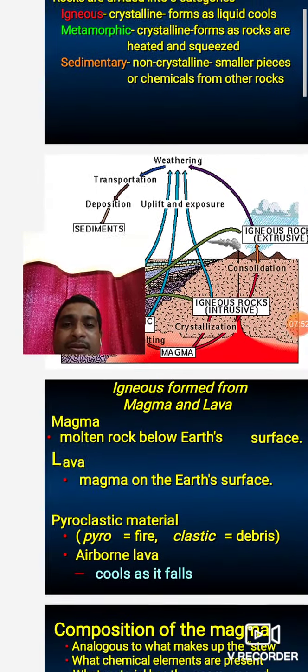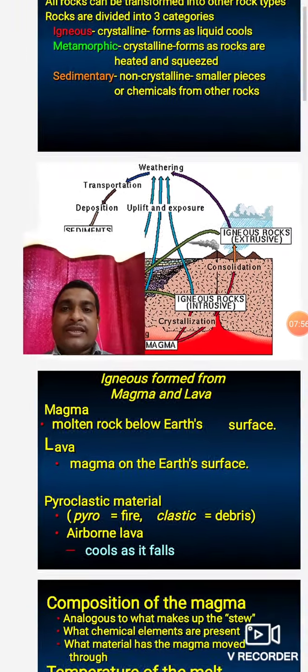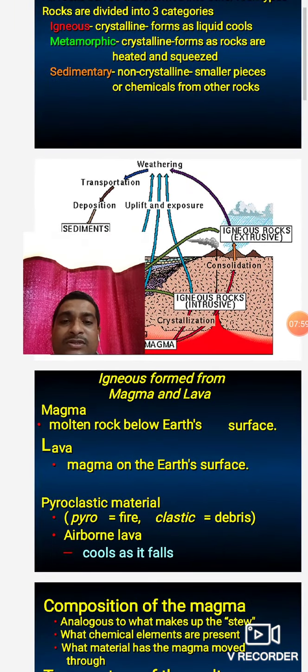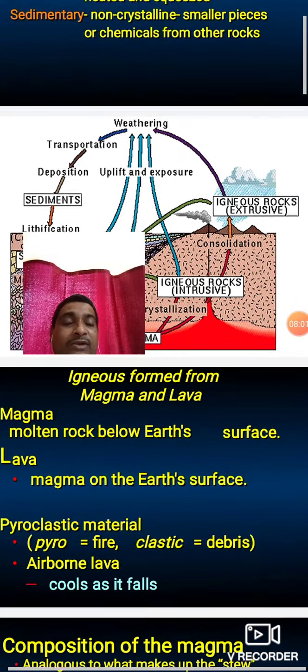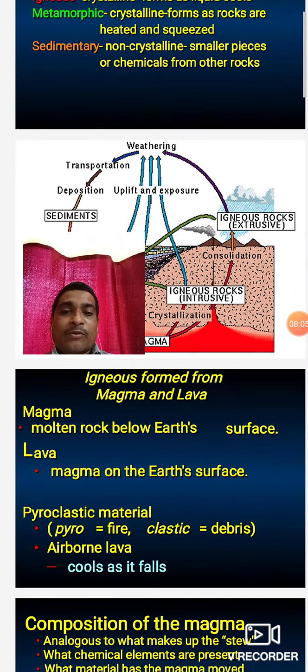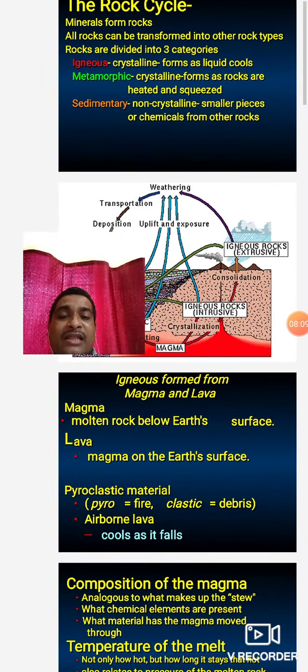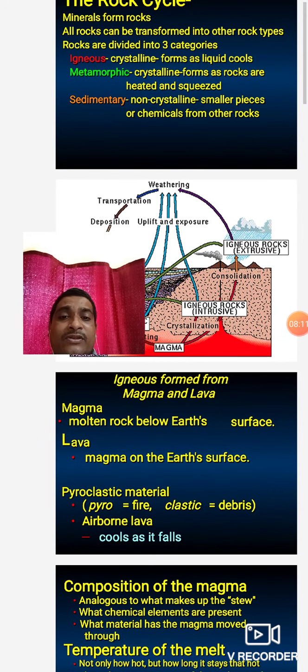In this lecture we see only igneous rocks. Igneous rocks are formed from magma and lava. There are two types of igneous rocks. Some of the rocks are a product of magma, and some of the igneous rocks are a product of lava. What is magma and what is lava?